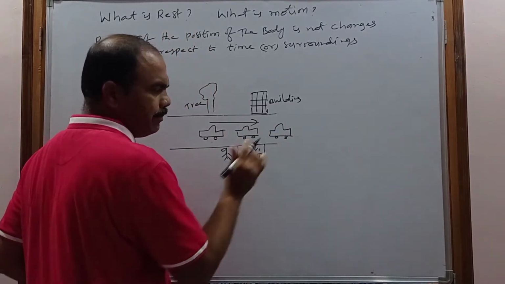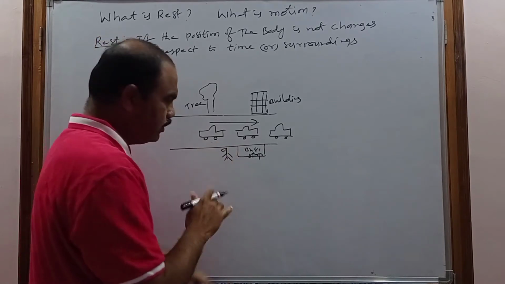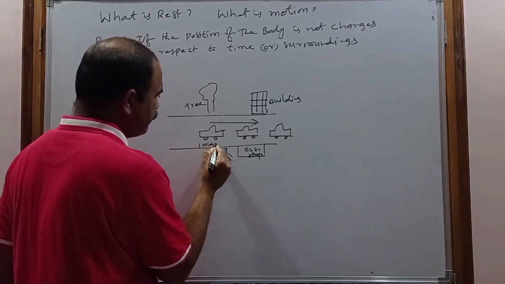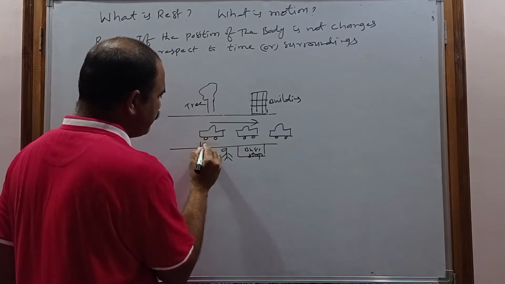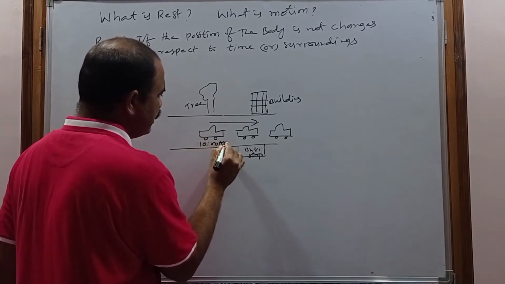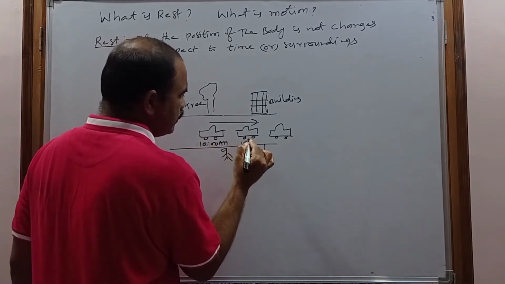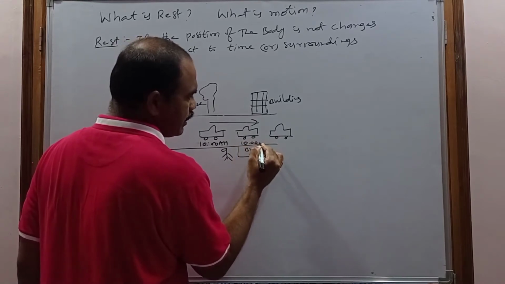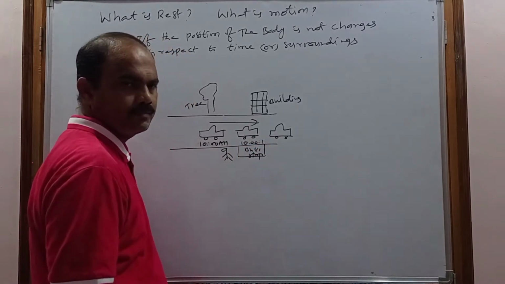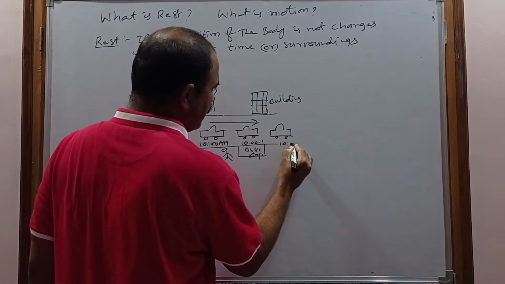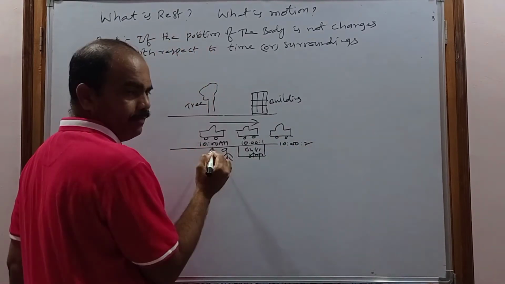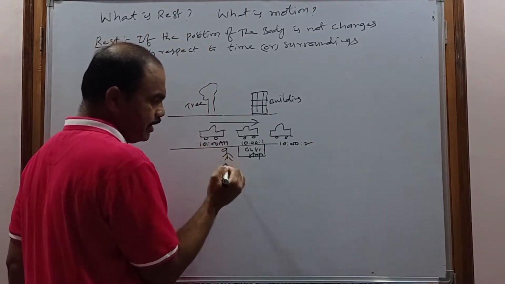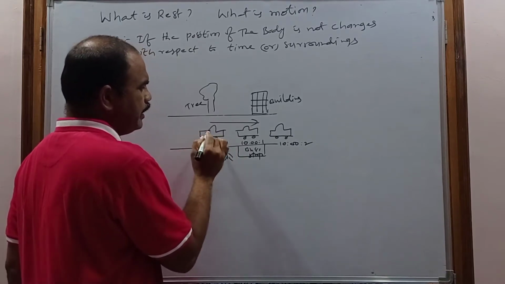And what is happening with respect to time? This is the position at 10 am, this is the position at 1 second after 10 o'clock, and this is the position at 2 seconds after 10 o'clock. When this person observes the car at 10 o'clock, it is here.